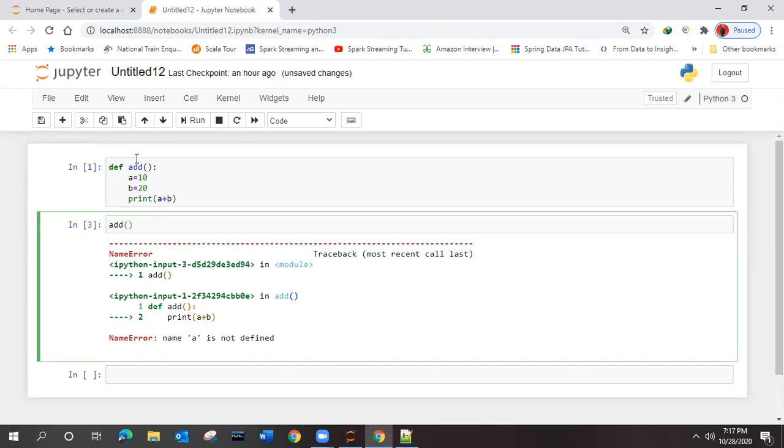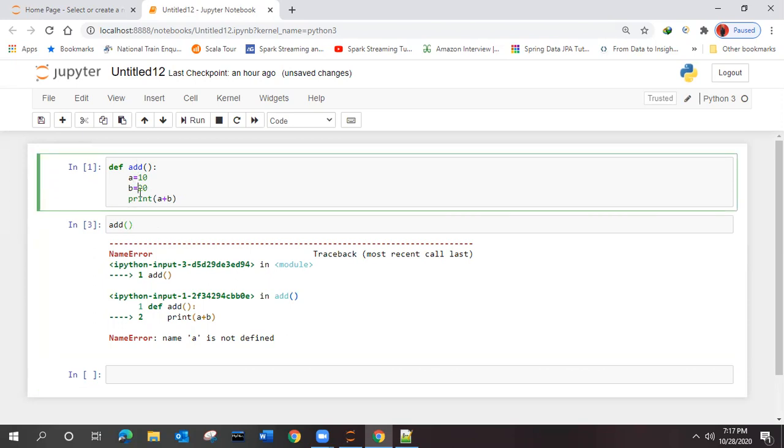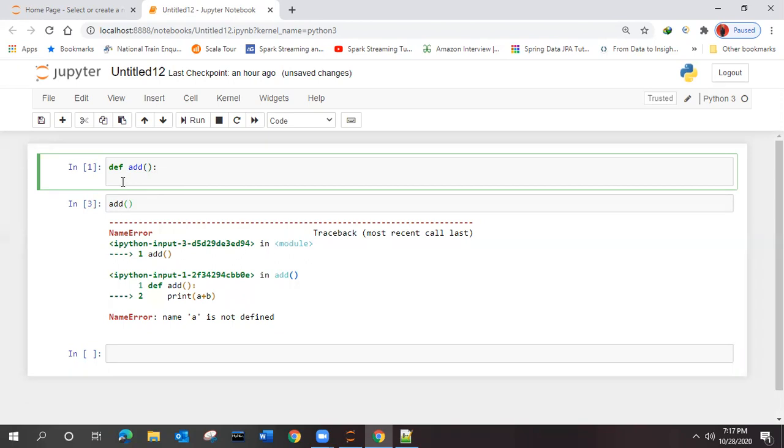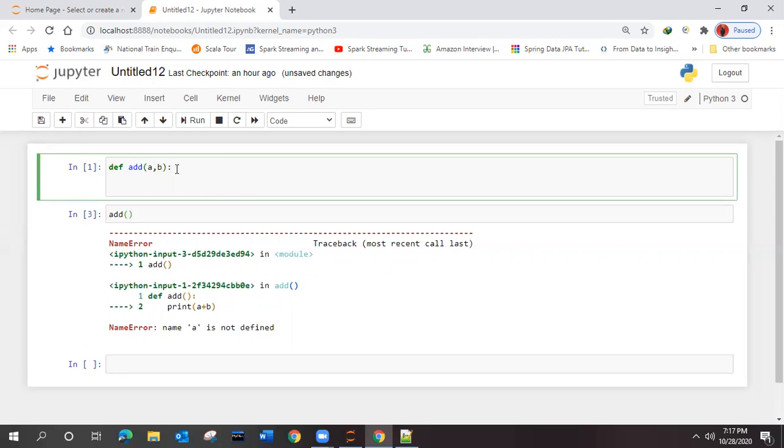The reason is that this a and b are not defined, and we are trying to print them. So what you can do is modify this function with a comma b as the parameters, then print a plus b.